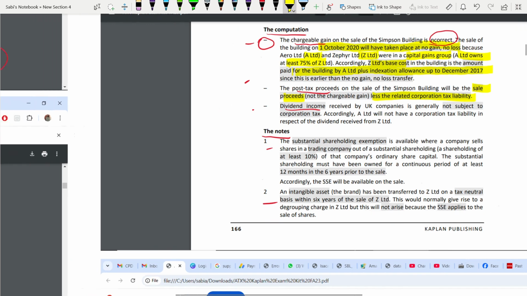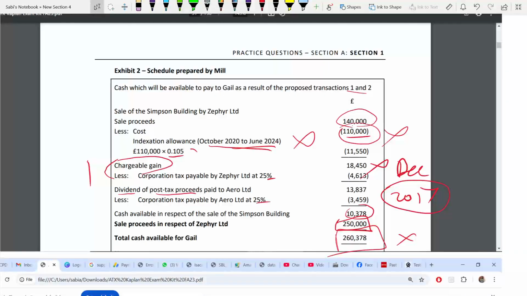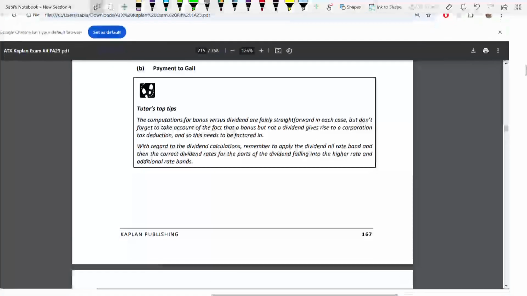So that is incorrect. You see here, if you come back here, what you are doing is deducting from your chargeable gain. From your chargeable gain, you are deducting these corporation taxes and getting the cash available. It's incorrect. It's from your sale proceed. So two things are solved.